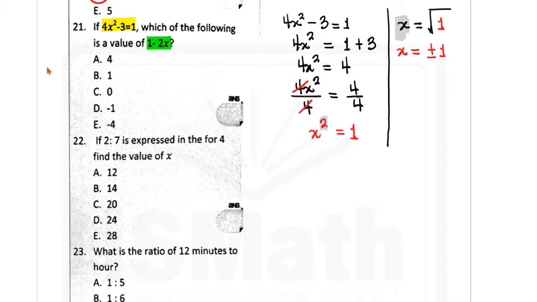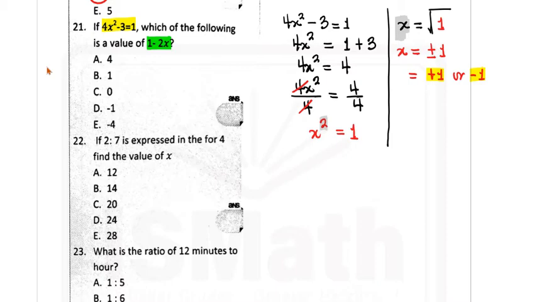Cube root, on the other hand, would be a number that you would multiply by itself 3 times to give you the number in the cube root. Now, for this one, we know that plus 1 is a number, minus 1 is also a number. So I could rewrite this as plus 1 or minus 1. As a matter of fact, any of these numbers would multiply themselves to give you the square root of 1. So that's why these two numbers are valid numbers for this course. But I know at this level, you'll be told to use positive square roots, and that's why we're going to focus on only plus 1 and not minus 1. So now we have the number to be plus 1.